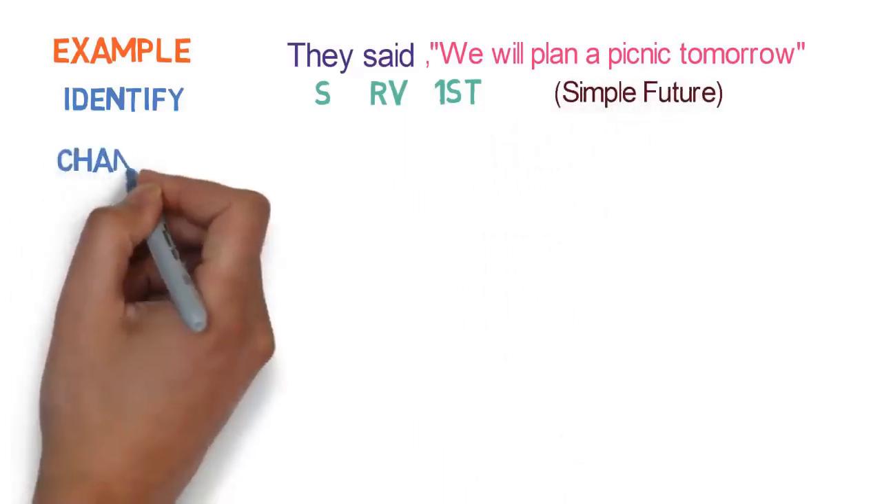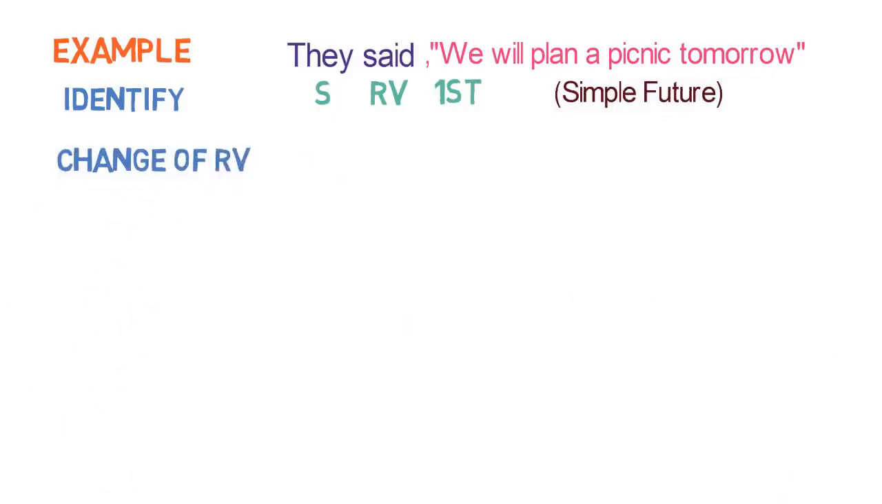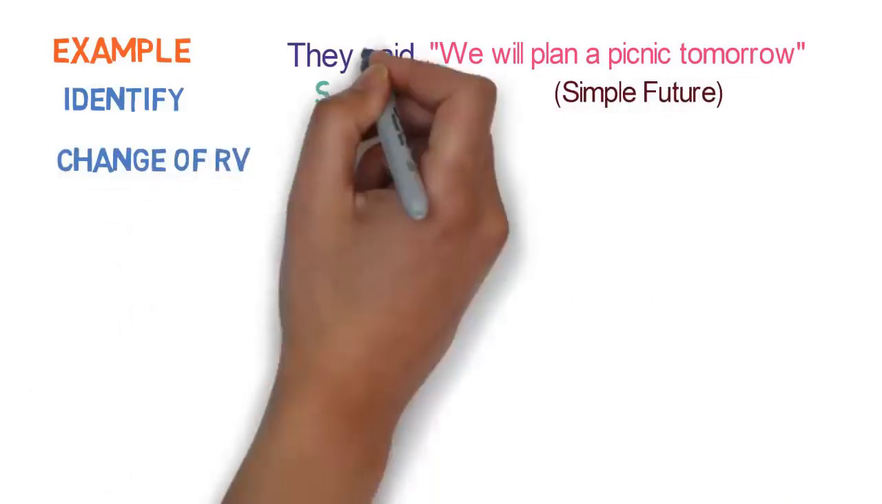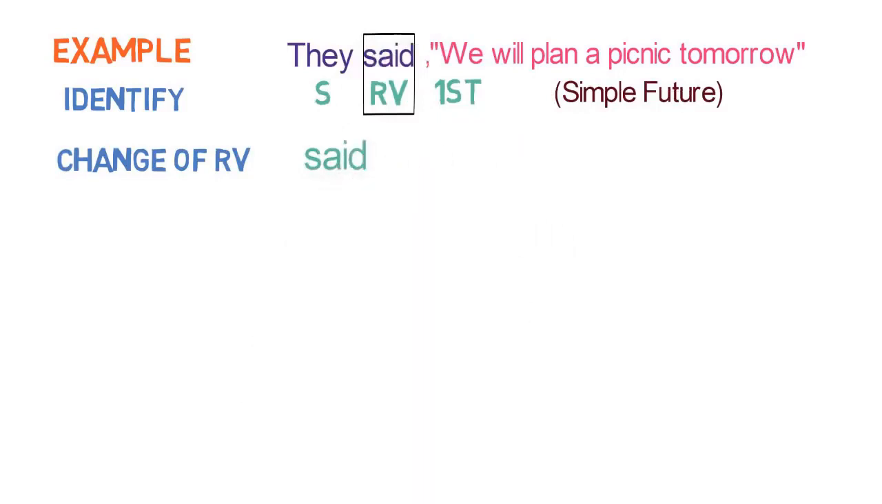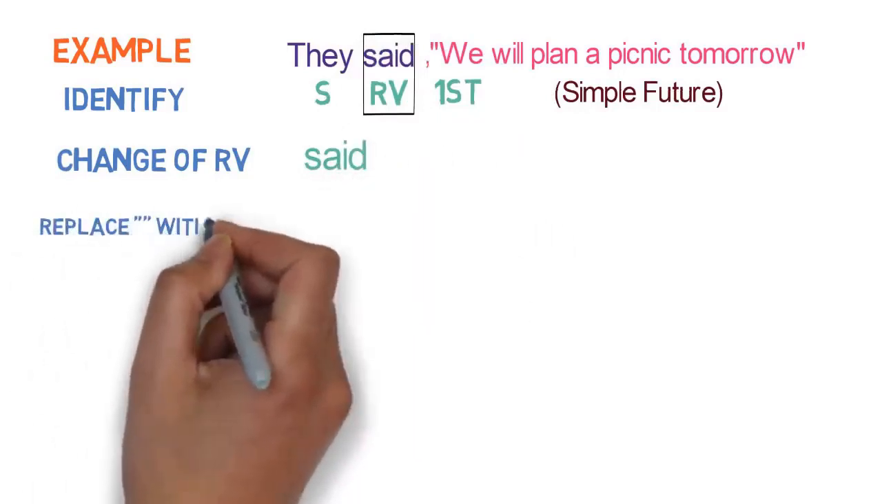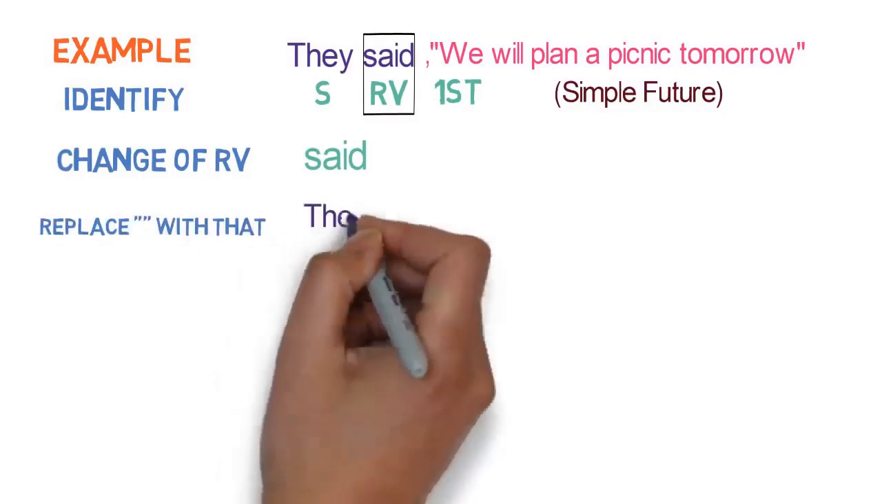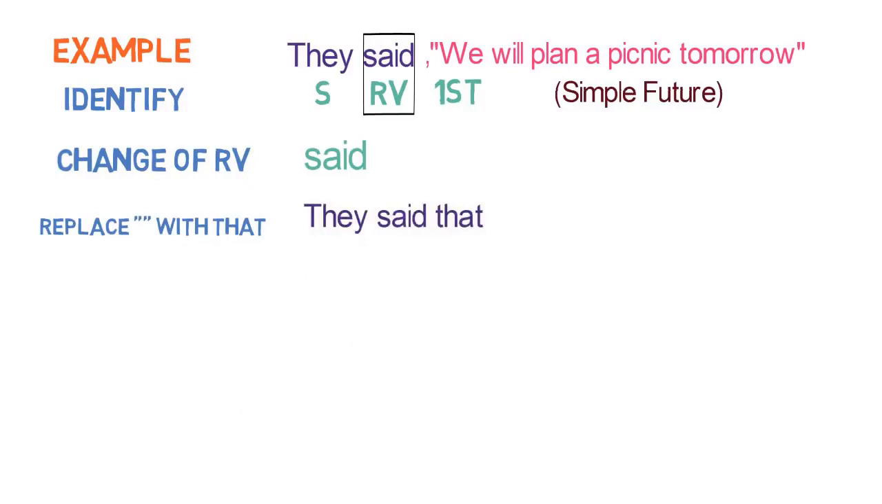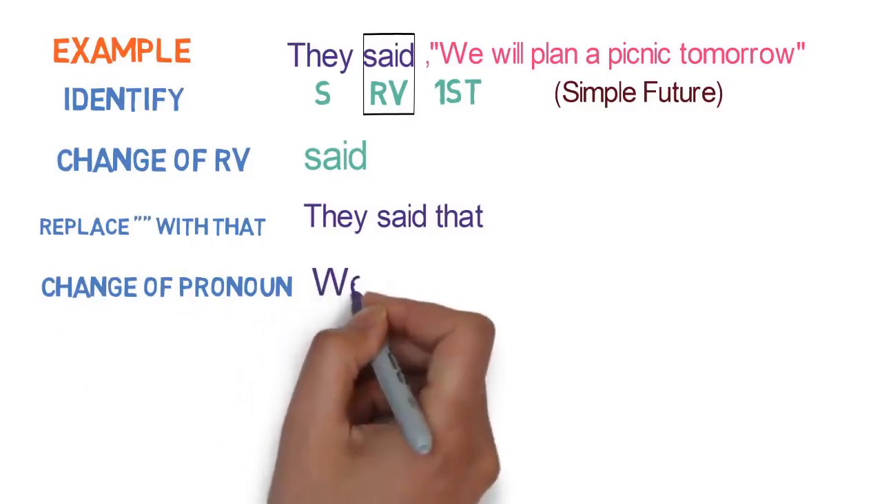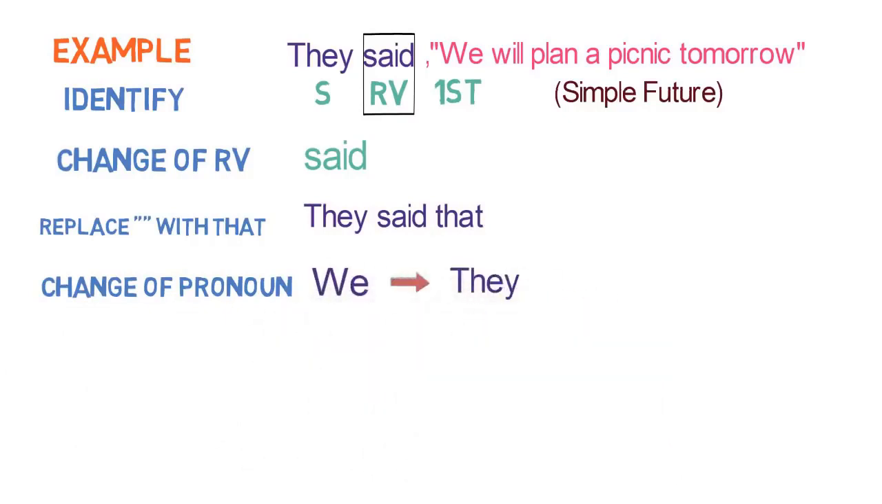Second step is a change of reporting verb. As per the workflow we studied, said will remain unchanged here. The third step is replace inverted comma with that. So the sentence will become like this. They said that. Fourth step is change of pronoun. Here we is in first person and subject is they. So we will be changed to they.